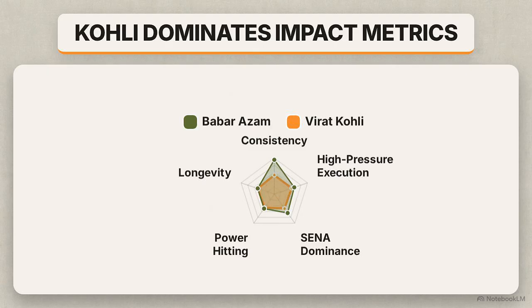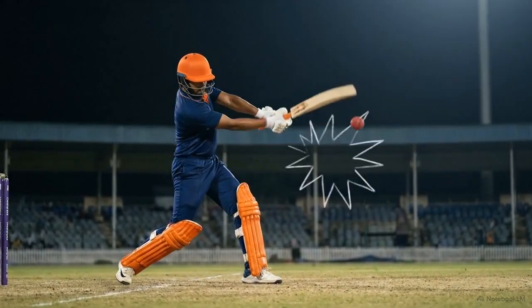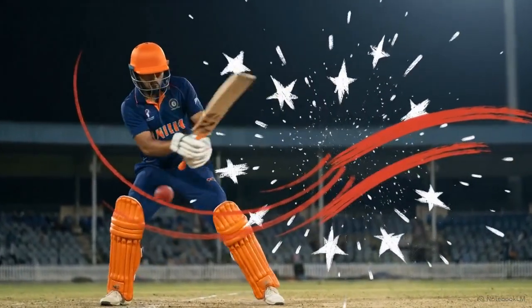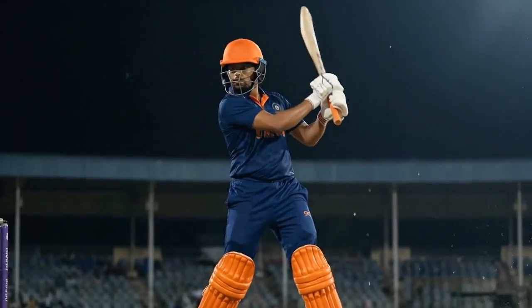When overlaid, there is a measurable gap. While tightly matched on consistency, Kohli's footprint is significantly larger across clutch execution, power hitting, and SENA dominance. If you prioritize pure volume, aesthetics, and top-order stability over a bilateral calendar, Babar Azam is an elite investment. But for high-leverage ICC knockouts and hostile run chases, Kohli's higher boundary percentage and strike rate provide a clear advantage in winning matches under pressure.